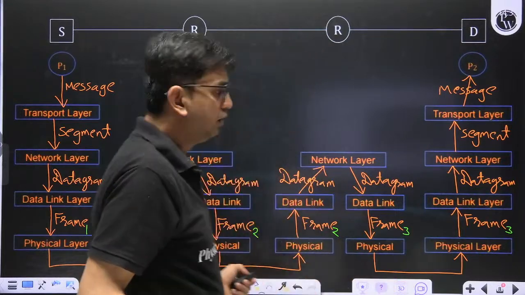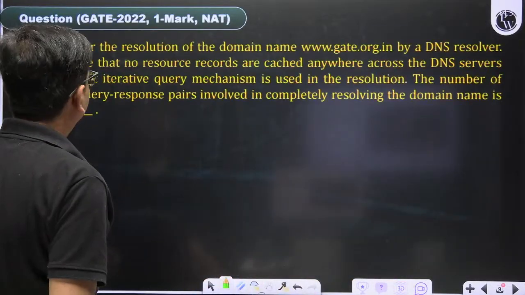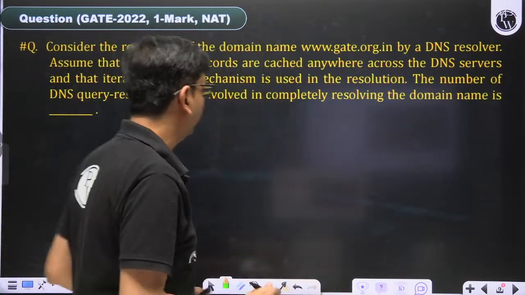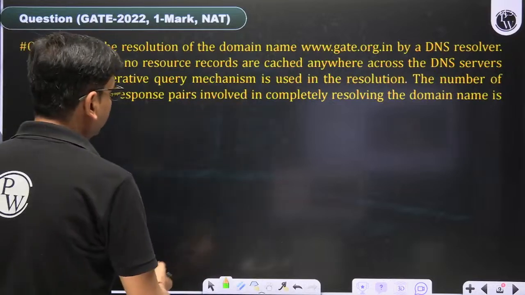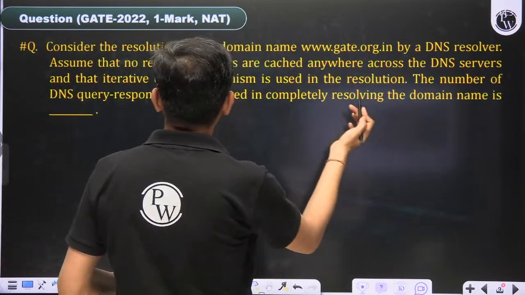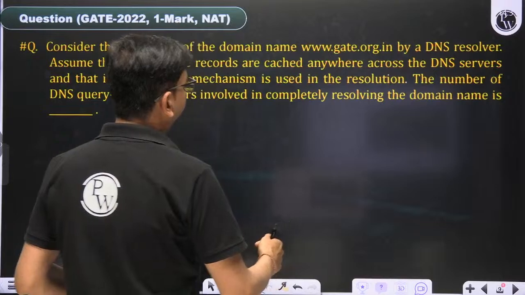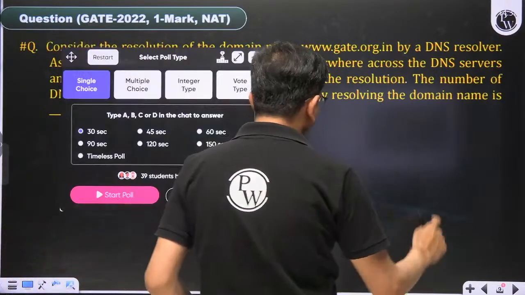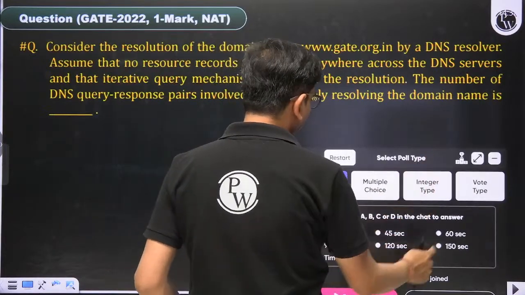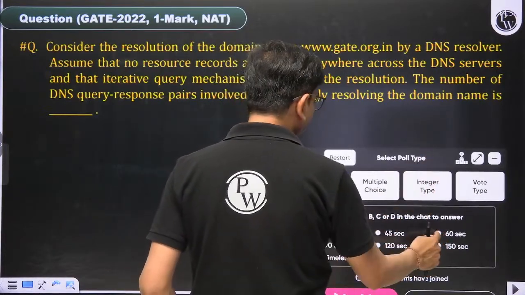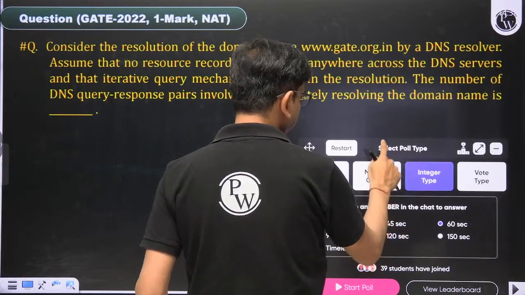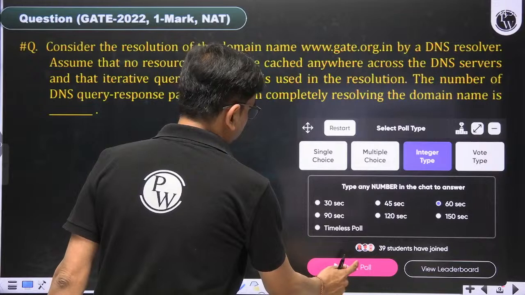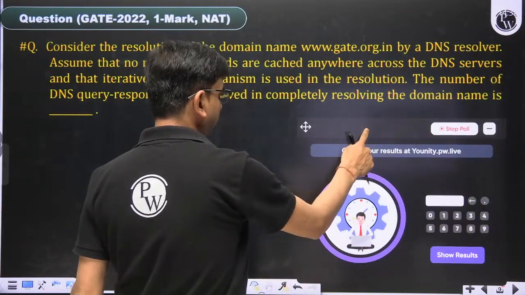Okay, then come to the next question. This is 2022, IIT Kharagpur. So DNS questions are there, very easy questions. Yeah, this is the question, and I am giving how much time it requires. 60 seconds is sufficient to give the answer. Read the question carefully and give the answer.